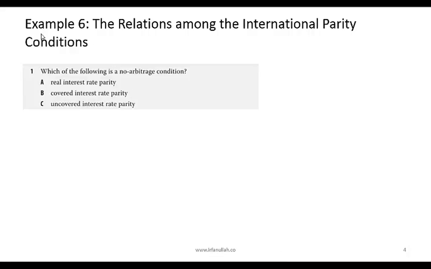Let's take a look at example 6 now. This is relatively straightforward and just testing how well you recall the various relationships. Which of the following is a no arbitrage condition? The correct answer is B.